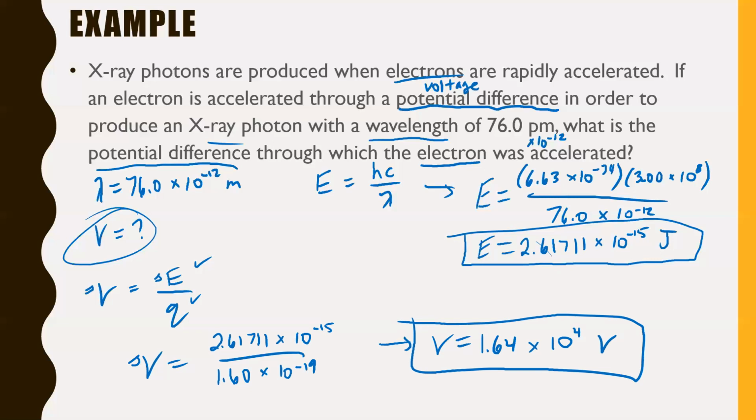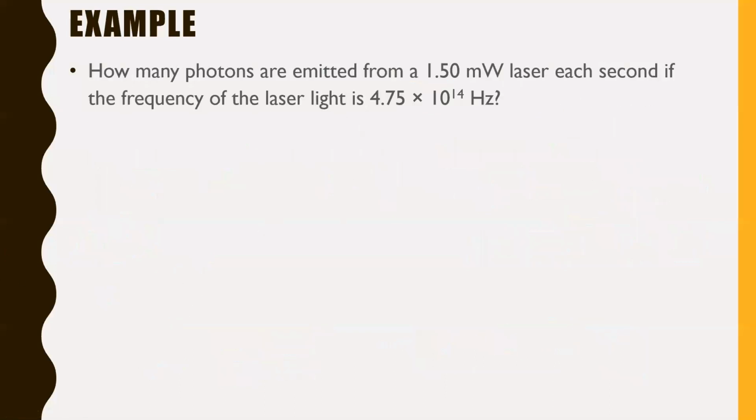Cool. Anyway, so again, bottom line, if you're wondering how to go about these, look for what you're looking for. Find formulas in your formula sheet that go with it and try to connect the dots as much as you can. We immediately were able to find the energy of that photon. That wasn't a huge issue. Then we had to find our voltage. I just looked for a formula that had energy in it just to see if I could connect those two things together. All right, next one.